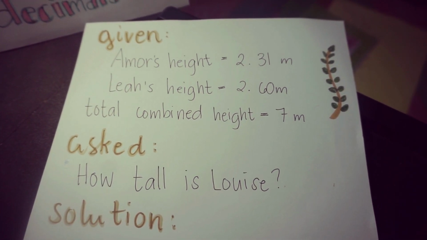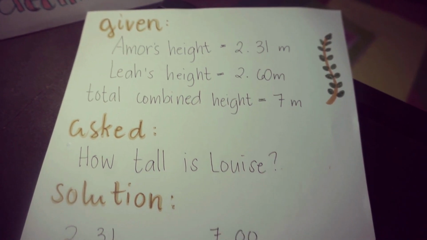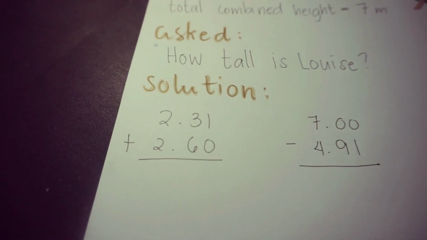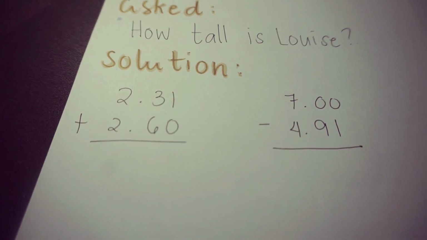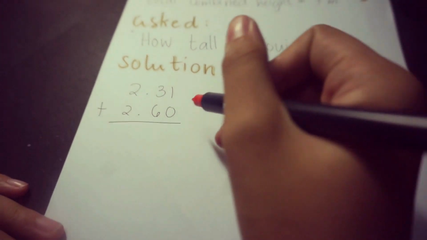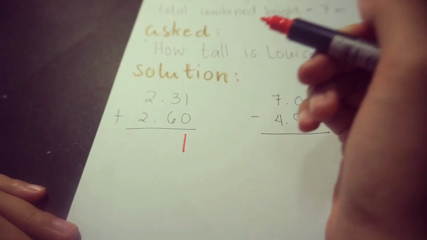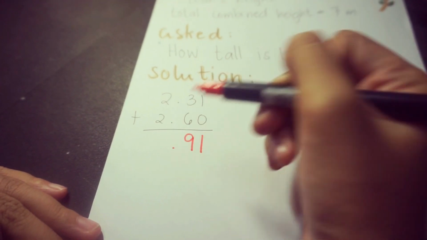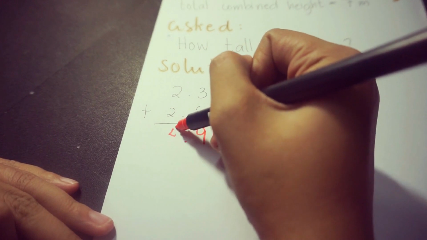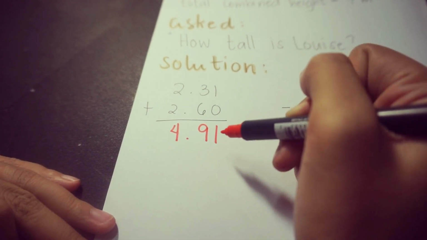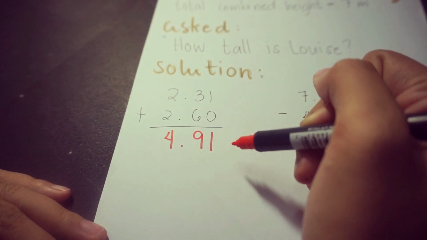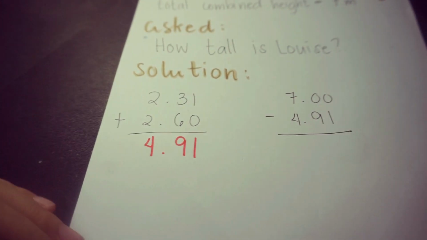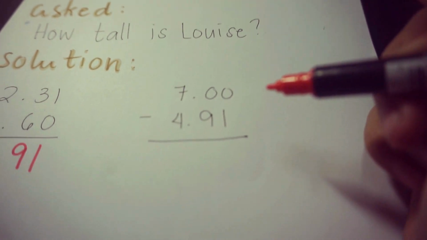How tall is Lois? So the solution would be 2.31 plus 2.60. 1 plus 0 is equal to 1. 3 plus 6 is equal to 9. Just put a decimal point, and 2 plus 2 is equal to 4. Since 4.91 is the total meters, we must subtract it from 7.